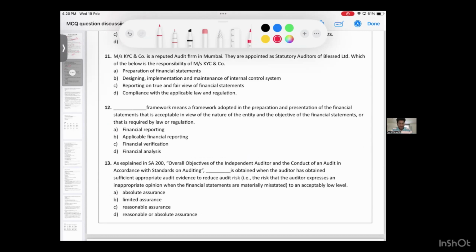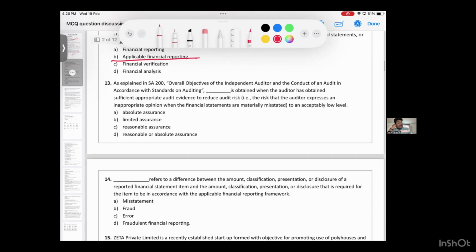So KYC and Co. are the auditor. So what is their responsibility? Preparation of FS? No. Designing, implementation and measuring internal control? No. Reporting on true and fair view of financial statements. Yes. 12th question, dash framework. Dash framework, applicable financial reporting framework. No need to even read it, you can tell just by looking. 13th question, come on. Which assurance? Auditor. SA 200, which assurance?